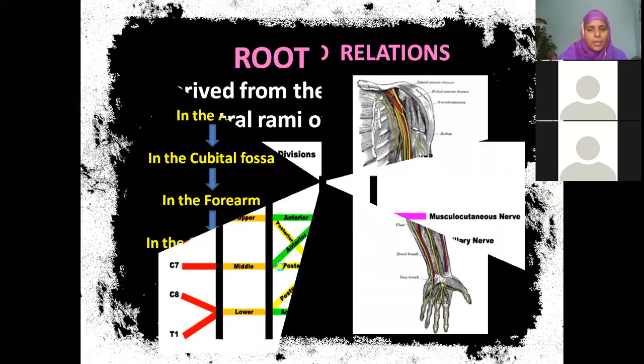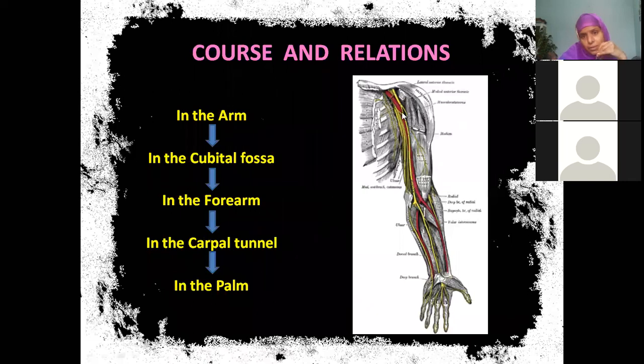Now first of all you should observe this picture very carefully, then automatically the whole course you will understand very easily. Now see here, this is the medial root, right? Because this is near to midline. This is the lateral root. So this V or Y, whatever you are seeing, this is completely median nerve. Okay, beta, are you able to understand? Now, what is the name of this artery?